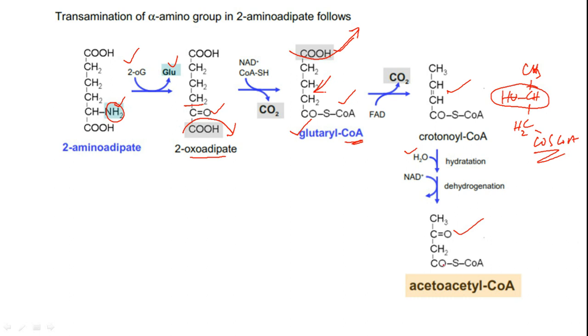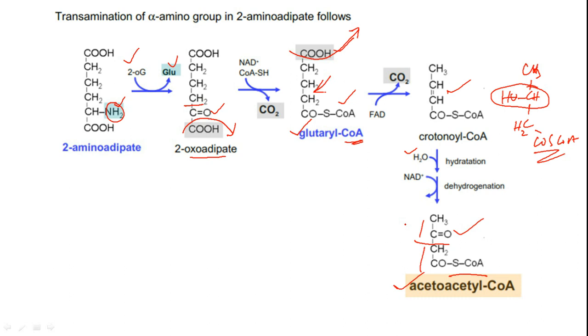Okay, so thereby what is it that we are getting? This is acetyl coenzyme A. Acetyl coenzyme A is a ketone body. So friends, I hope you understood how actually lysine became acetyl coenzyme A. So in case of lysine, the only uniqueness is the presence of the amino group at the epsilon position. Because lysine is a functional molecule in some of the proteins that are there in our body, its functional role dominates actual catabolism.